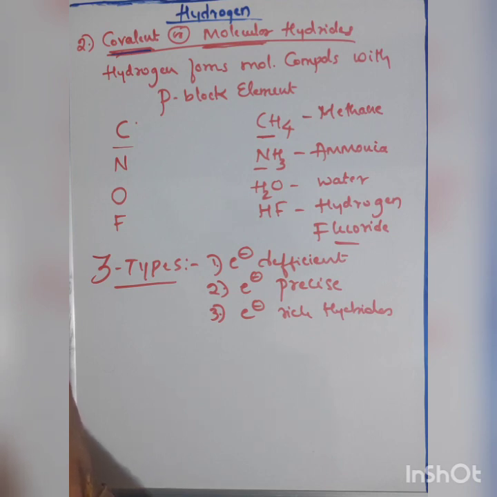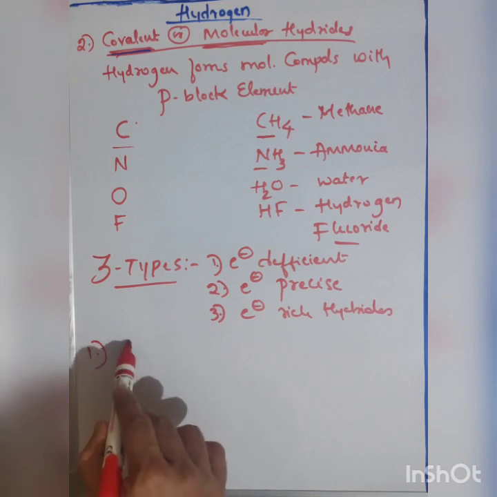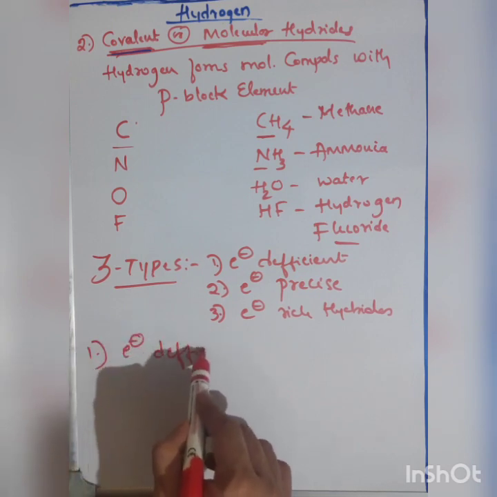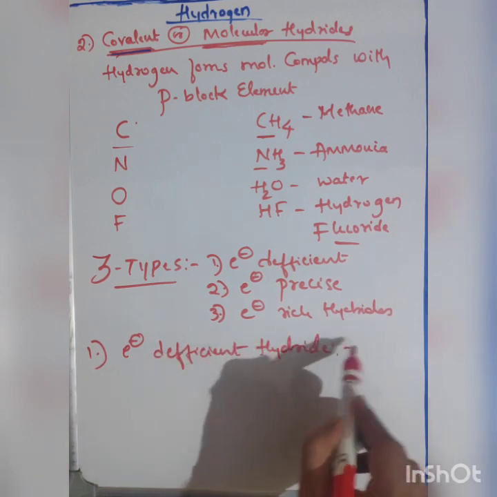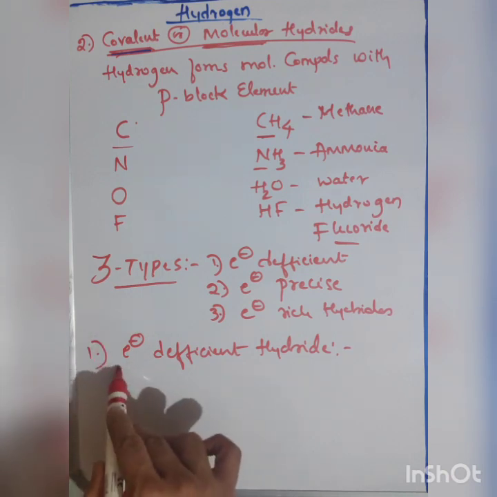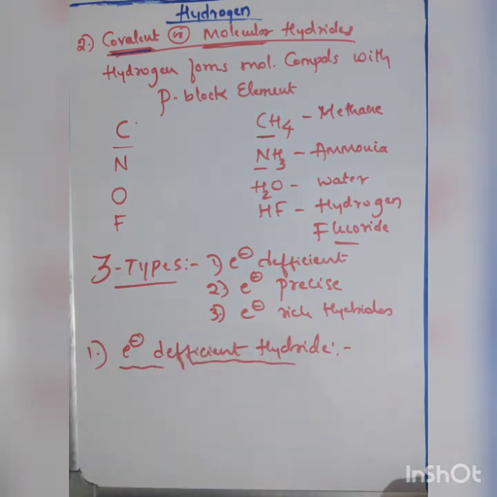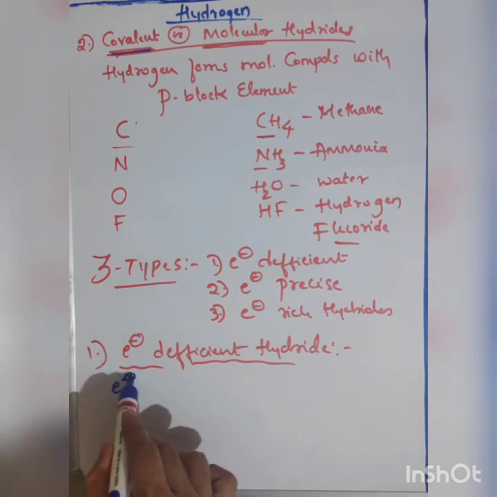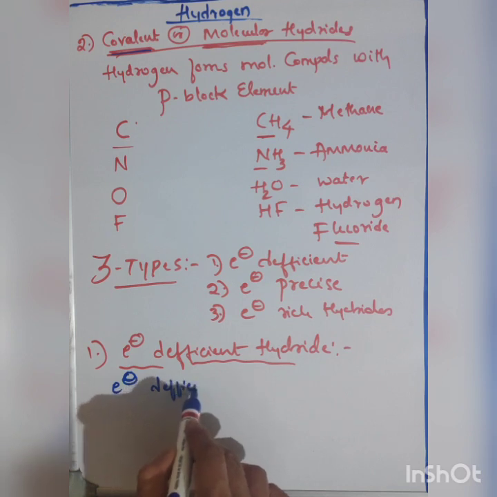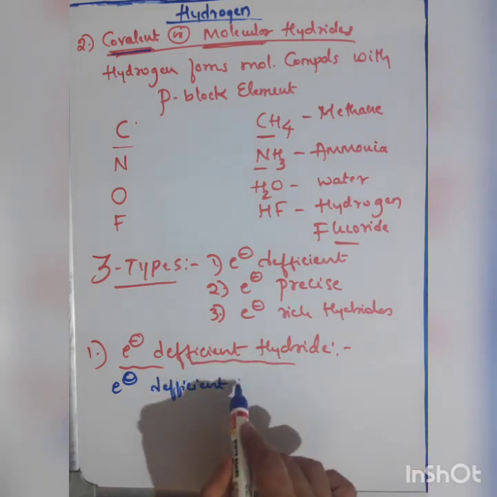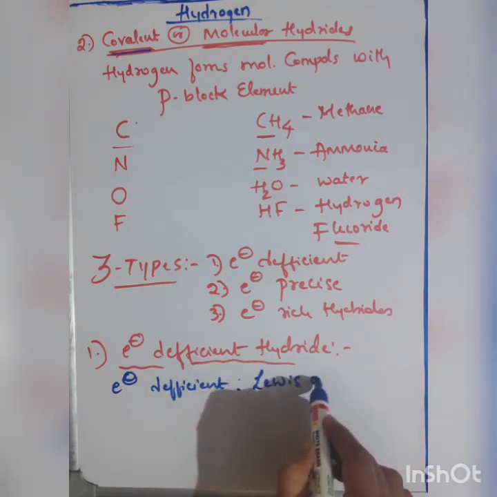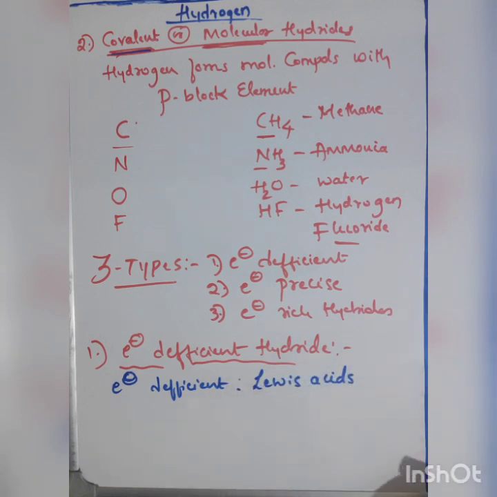Now let us go for the first type of covalent or molecular hydride, the electron deficient hydride. As the name says, these hydrides are electron deficient, and since they are electron deficient, they will act as Lewis acids.